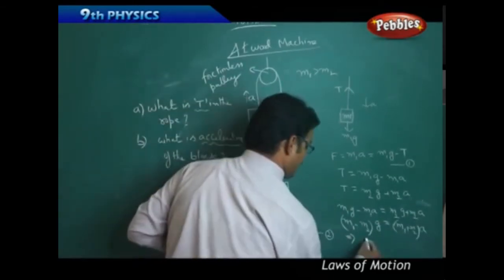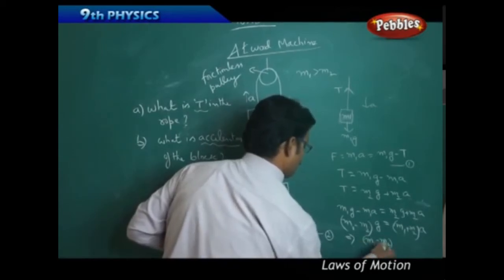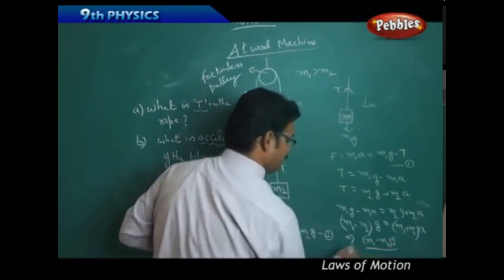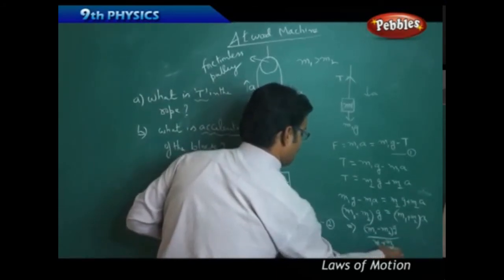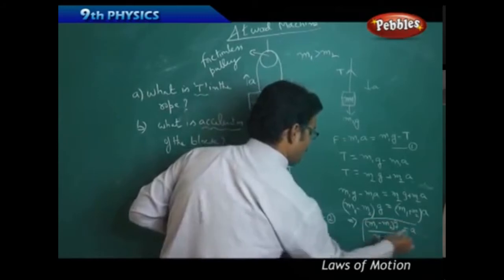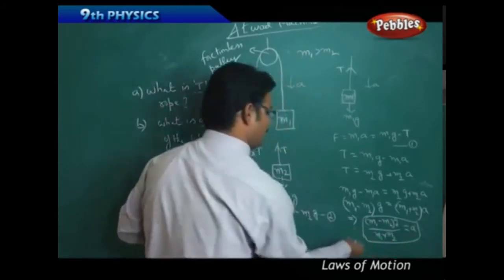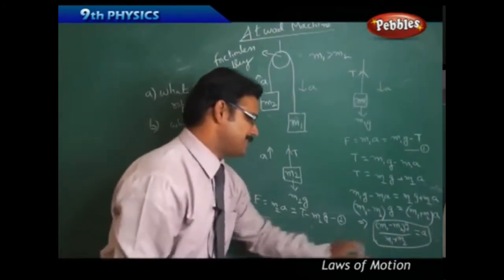I want acceleration, so a equals (m1 minus m2) g by (m1 plus m2). So this is the acceleration of the body. We have found acceleration a.